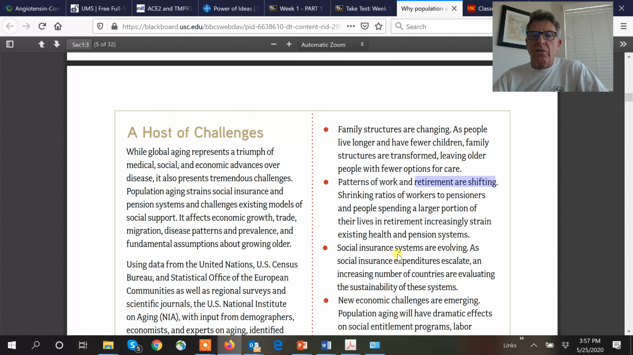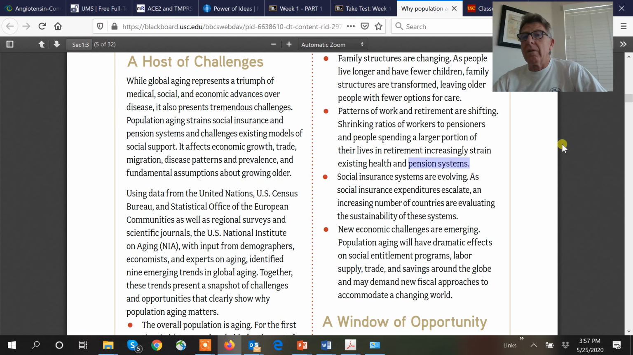So as a consequence, there's going to be a lot more strain on pension systems. People's 401ks, their individual retirement accounts have taken a major hit. So now a lot more people are going to be relying on social insurance systems like Social Security, Medicare, things like that.